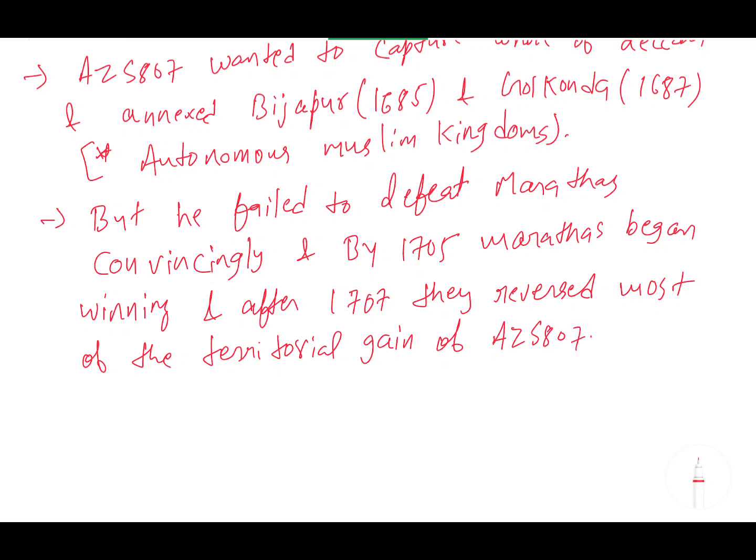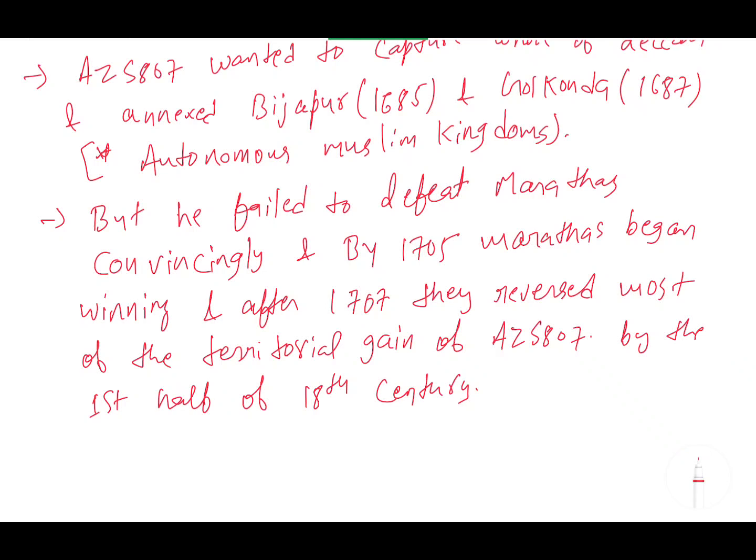By the first half of the 18th century. That's why I told you that Aurangzeb's 40-year warfare went wasteful, because within 50 years the condition was reversed.